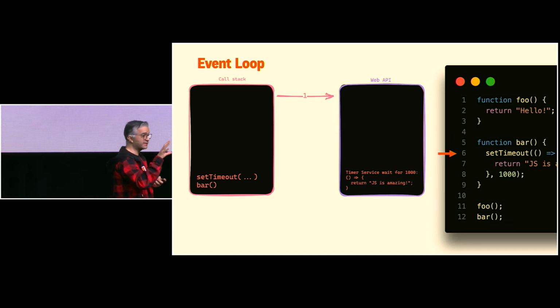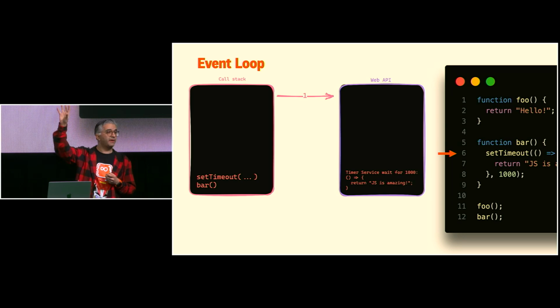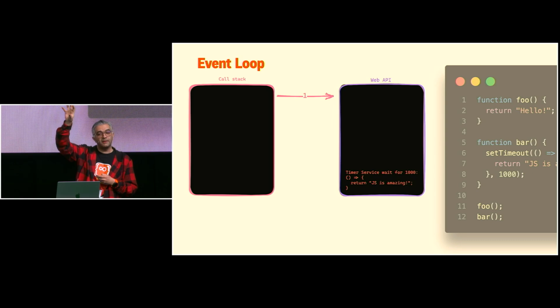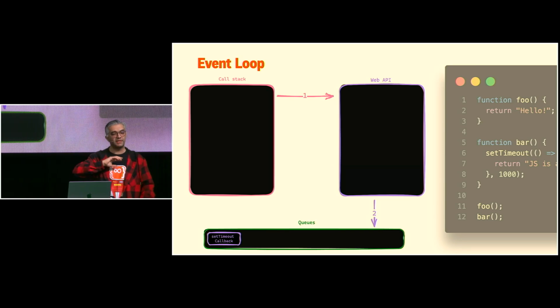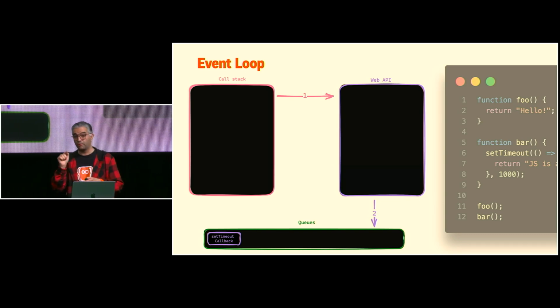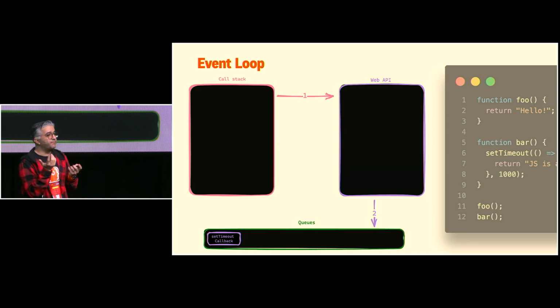So we register a callback there in the Web API. The Web API waits for 1,000 milliseconds, and then it pushes the callback, not to the call stack, but into a queue. So the call stack is empty, the Web API is empty, but we pushed something into a queue. This is important because our code is supposed to go to the queue. If it goes to the call stack, it means that we are running that.